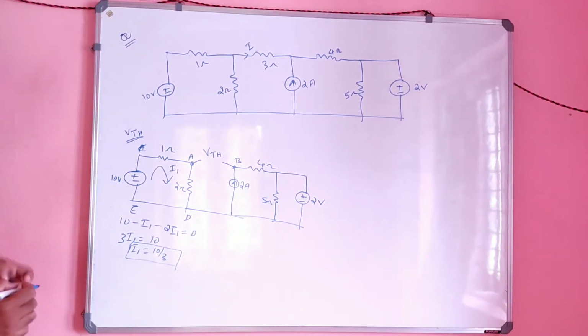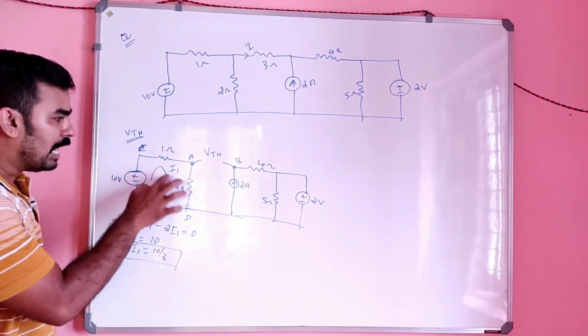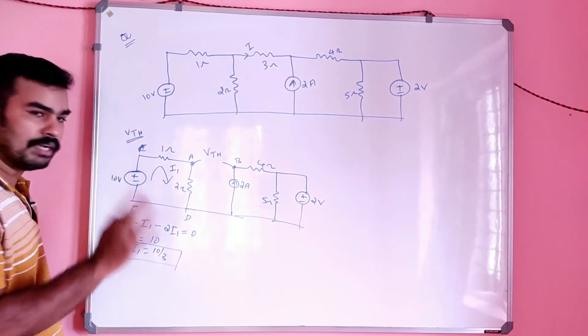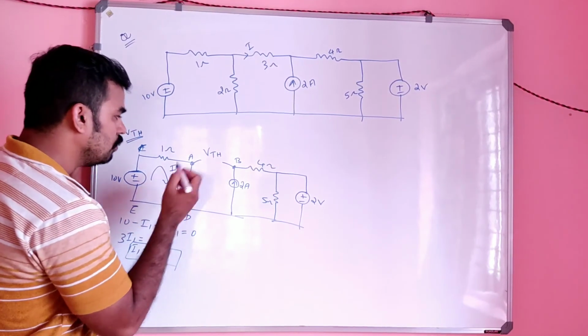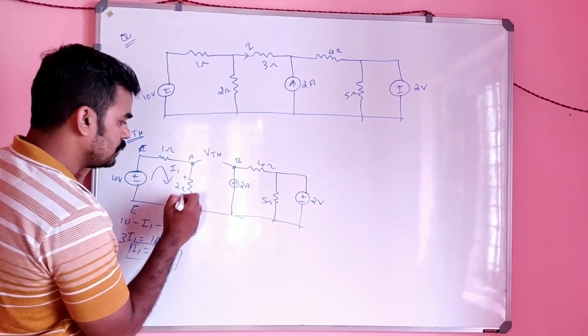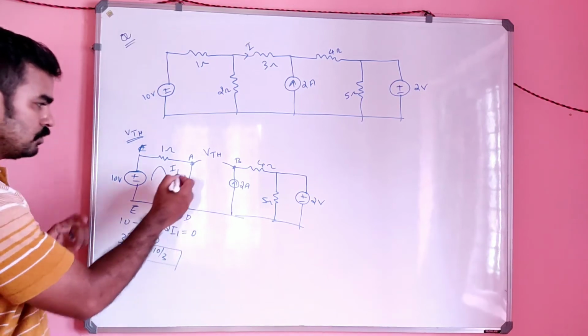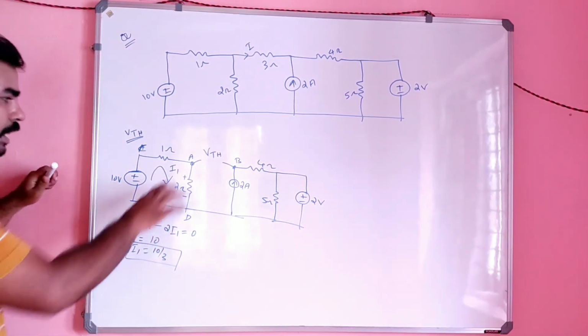I1 will be equal to 10 by 3. So now you have the value of I1. That is, I1 is always flowing like this. So this is I1. So plus and minus here. So now you have I1.